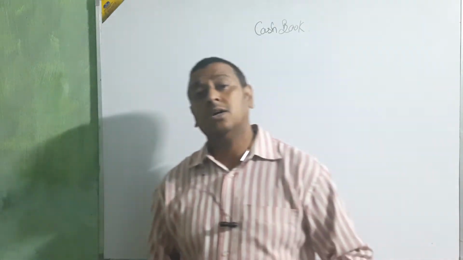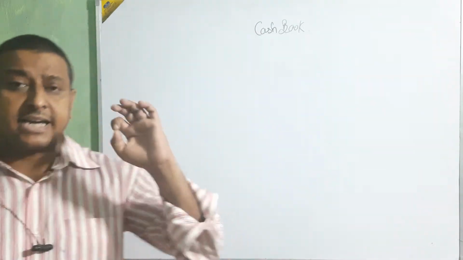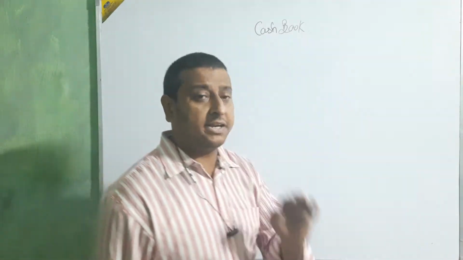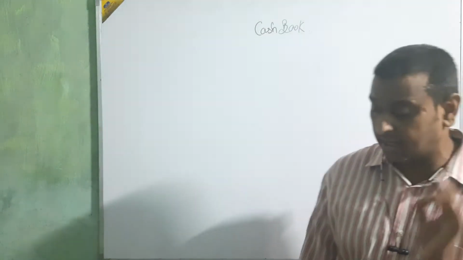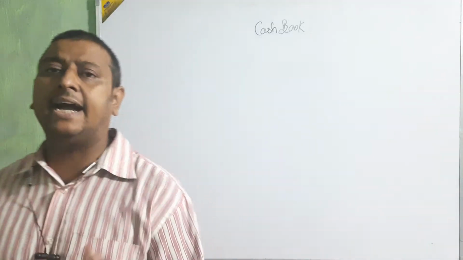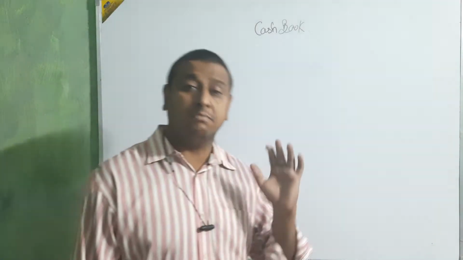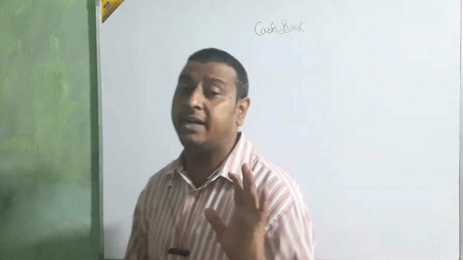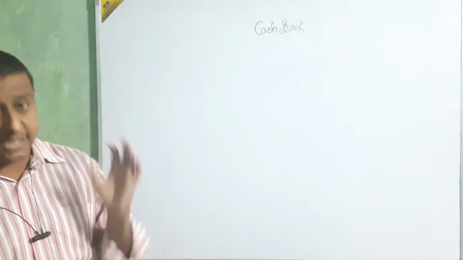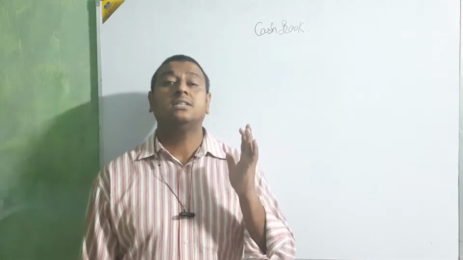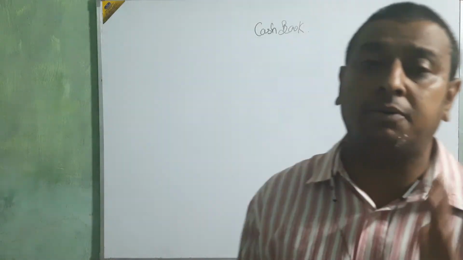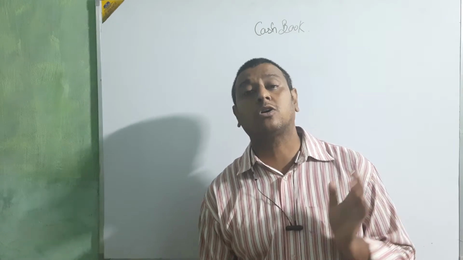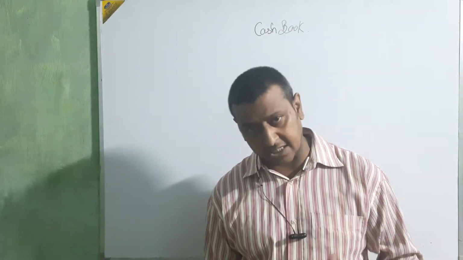The cash book which we maintain with a single column for the amount is called a single column cash book. Okay, beta? The cash book which we maintain with a single column of amount is called a single column cash book.